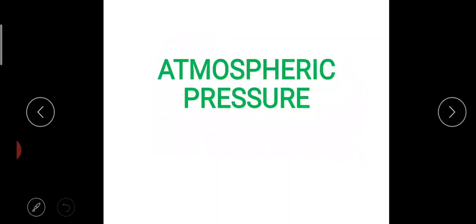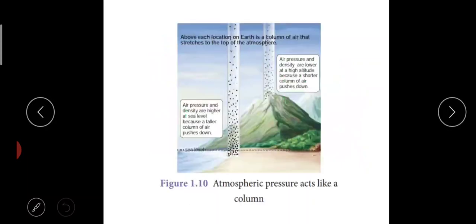Next, we are moving on to atmospheric pressure. What does atmospheric pressure mean? We all know Earth is surrounded by a layer of air up to a certain height, nearly 300 kilometers, which we call the atmosphere, and it has some pressure, which we call atmospheric pressure. The atmospheric pressure is always referred to the sea level. We will not go deep into the earth. We will be calculating from the sea level only.